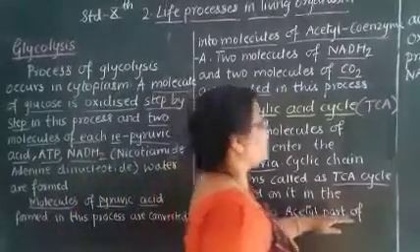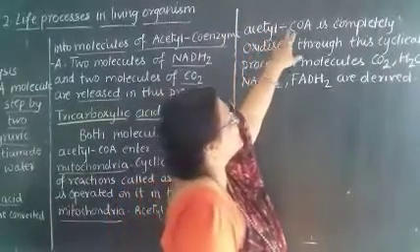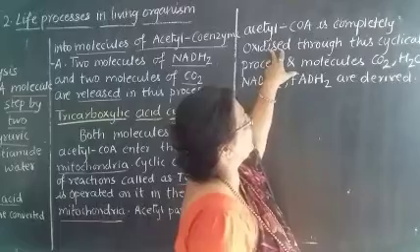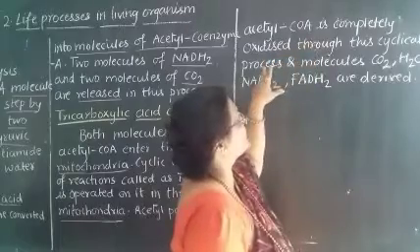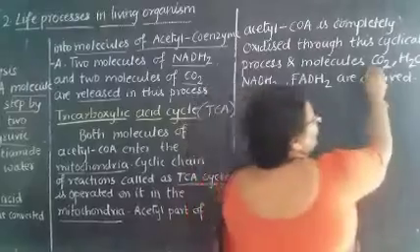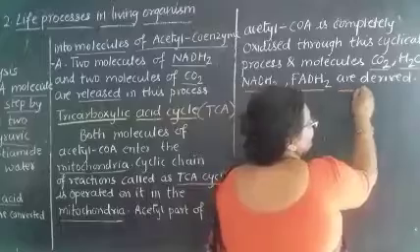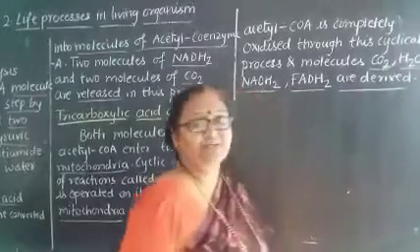The acetyl part of the acetyl coenzyme is completely oxidized through this cyclic process, where CO2, H2O, NADH2 and FADH2 are derived from this process.